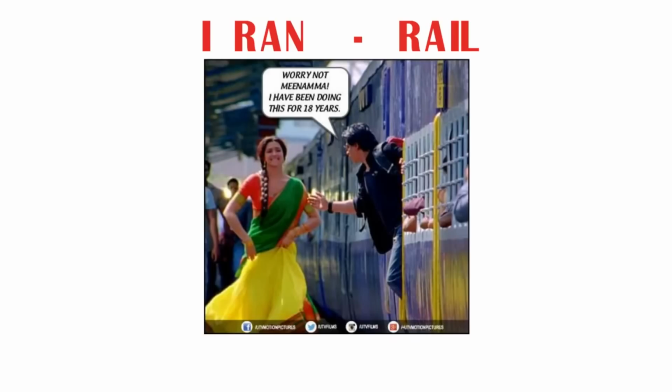I repeat the story once again, friends. Listen carefully. I ran to catch the rail, so Shah Rukh Khan helped me. Friends, try to remember the movie scene of Chennai Express so that you can easily remember two words, I ran and rail. Here I ran stands for country Iran and rail stands for currency rial. At least try to remember the movie scene, friends. You can easily remember country Iran and its capital and currency.